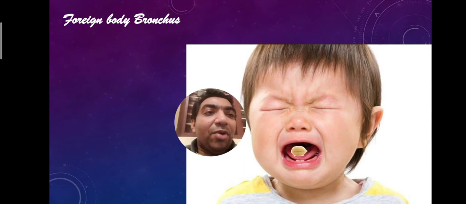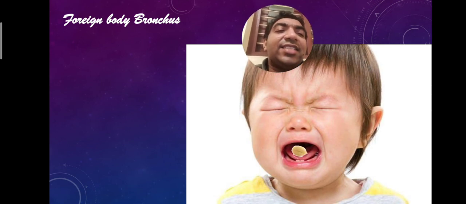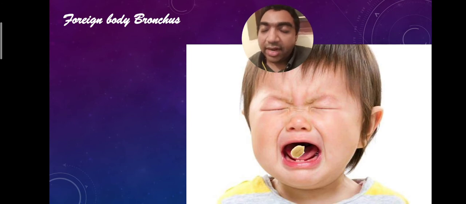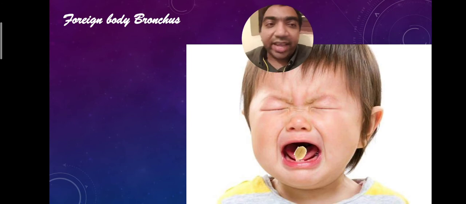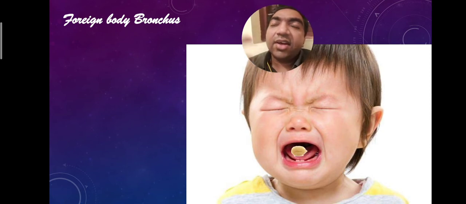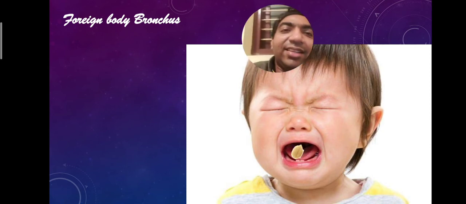Next is the foreign body bronchus. Unlike foreign body esophagus, foreign body bronchus is dangerous. The classical history will be a child who is less than 5 years. When the peanut is inside the mouth, he cries, and after that, 1 hour after that, the patient has respiratory distress, or there is breathlessness while the patient is talking, or there is a stridor for the patient. This is the classical history of the foreign body bronchus.